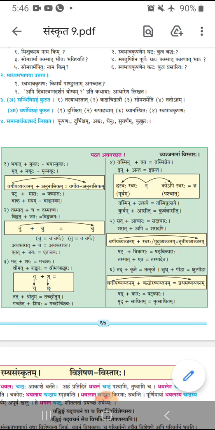In this case, Ta will be replaced by nasal of Ta Varga, and that is Na. Ta, Tha, Da, Dha, Na. And the answer will be Bhayan Muktaha.